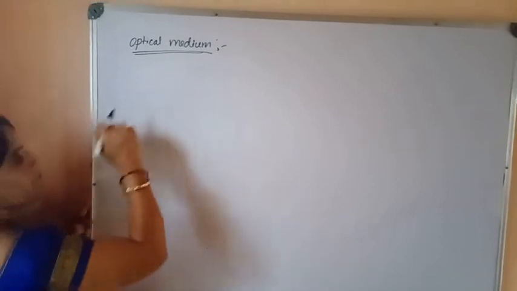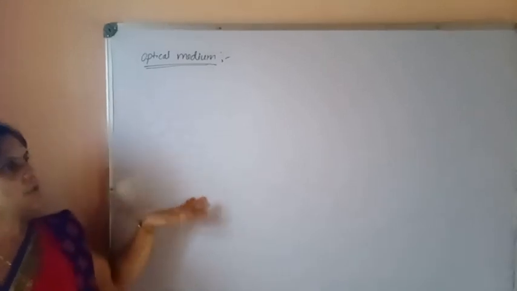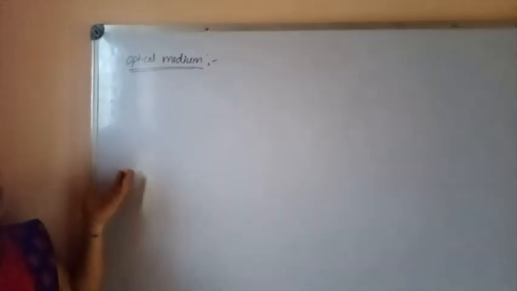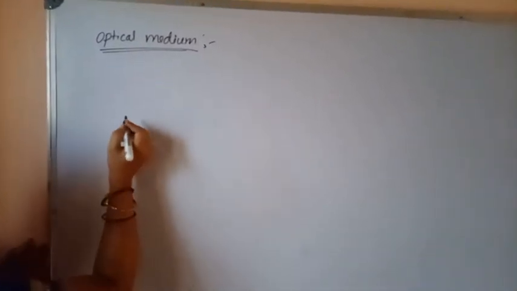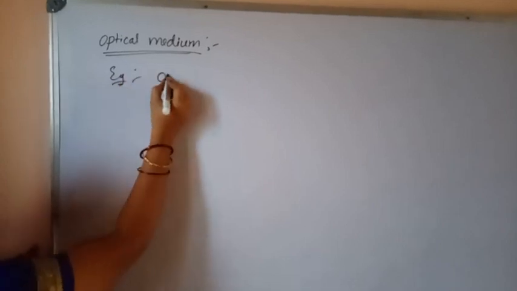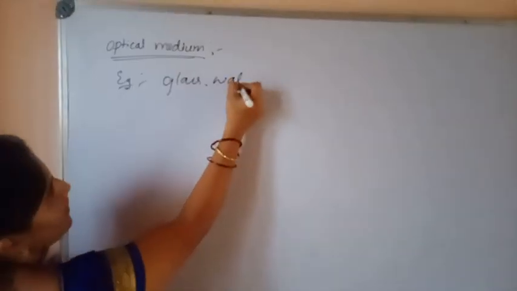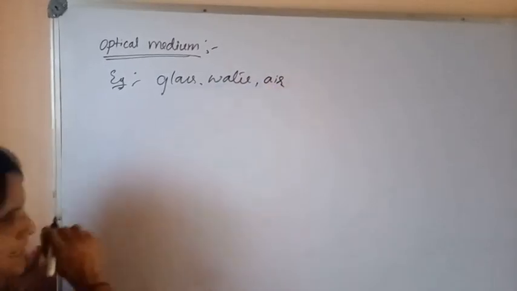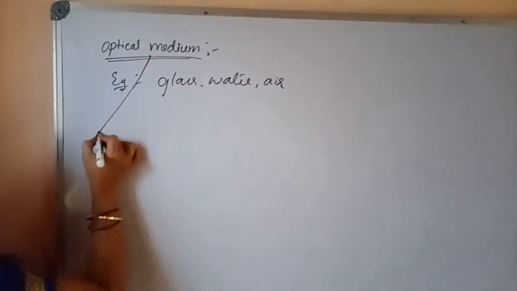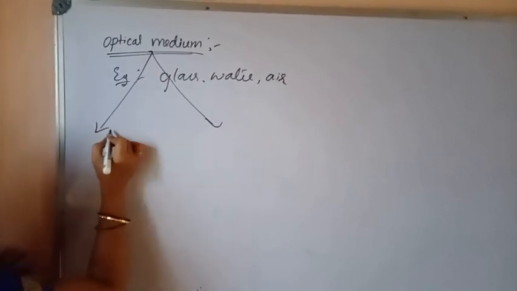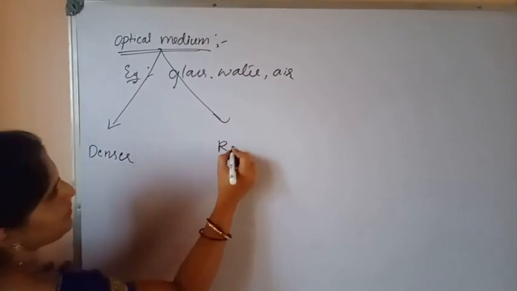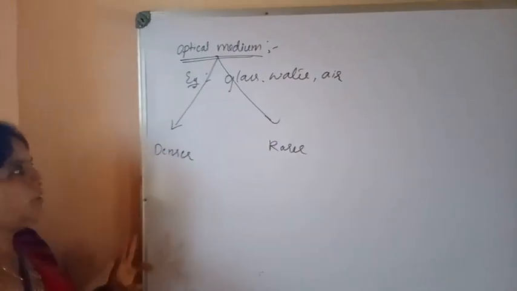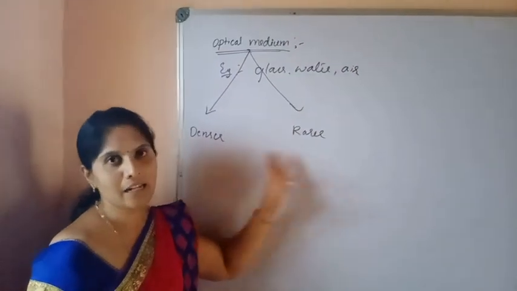Okay. Optical medium. What is optical medium? I already told you that. Optical medium is the medium which allows light to pass through easily. For example, glass, water, air, vacuum, etc. This optical medium can be divided into two types. They are denser medium and rarer medium.